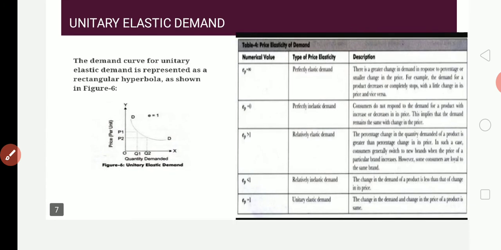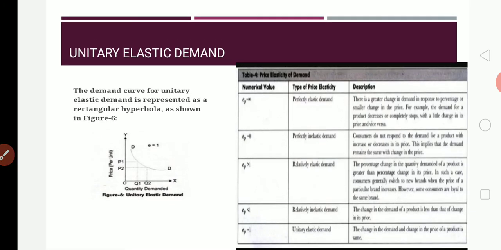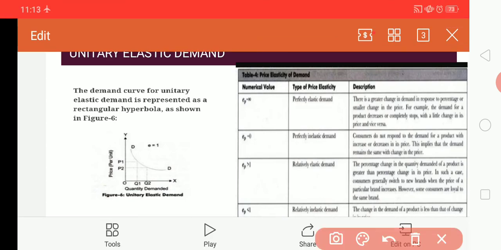Okay. Finally, we'll see again the types of price elasticity of demand. Number 1, perfectly elastic demand. There is a greater change in demand in response to a smaller percentage change in price. You can go through the various example descriptions given here, and let me clarify.